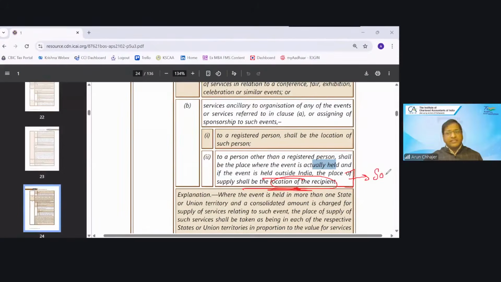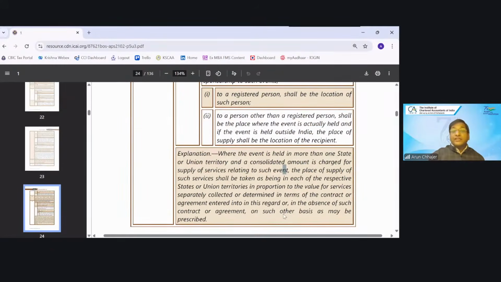Same things we have discussed in which category? Same provision we have discussed in which category? Just now we have discussed. If something is outside India, then place of supply would be LOR. So I'm using the term LOR for location of recipient, LOS for location of supplier, and POS for place of supply. Immovable property, absolutely correct.